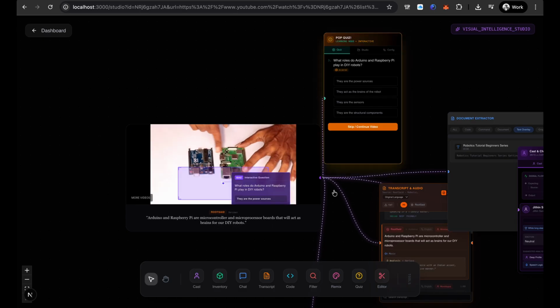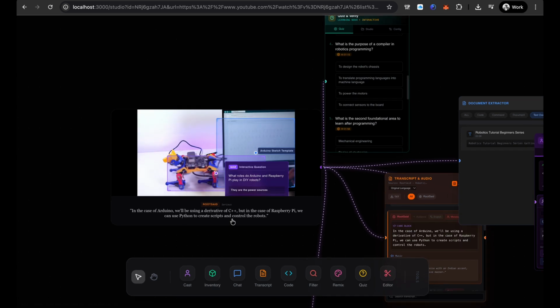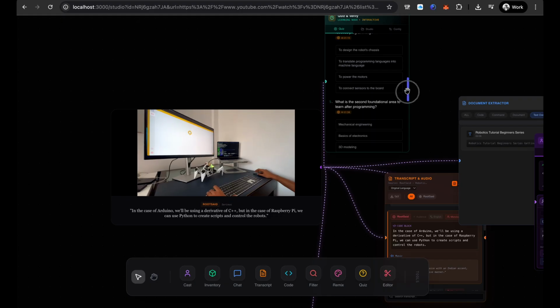Arduino and Raspberry Pi are microcontroller and microprocessor boards. What role do the Arduino and Raspberry Pi play in DIY robots? They act as the brains for our DIY robots. In the case of Arduino, we'll be using a derivative of C++, but in the case of Raspberry Pi, we can use Python to create scripts and control the robots.